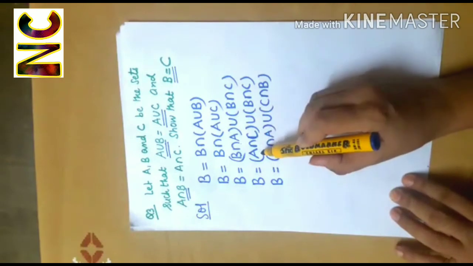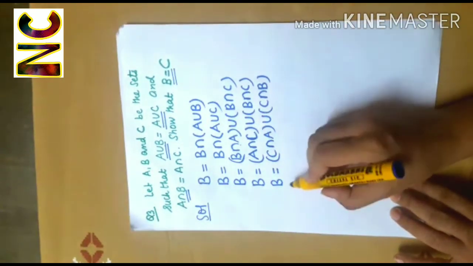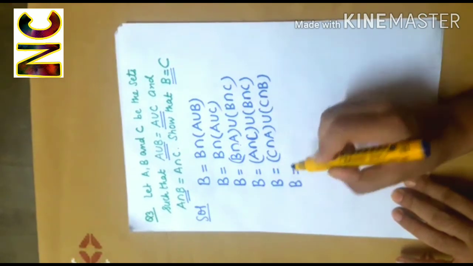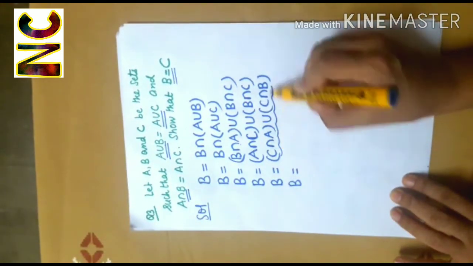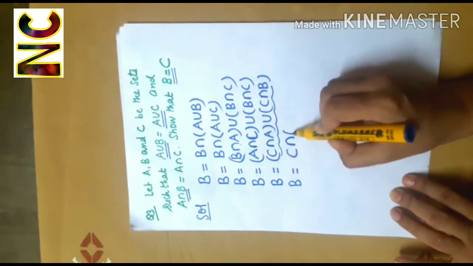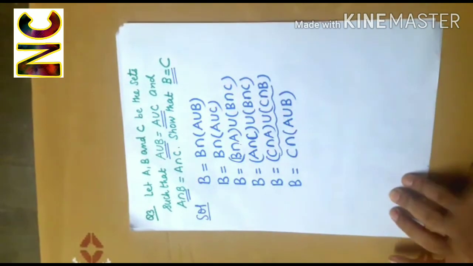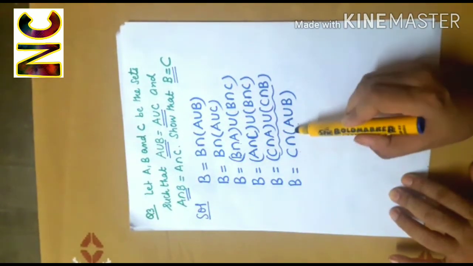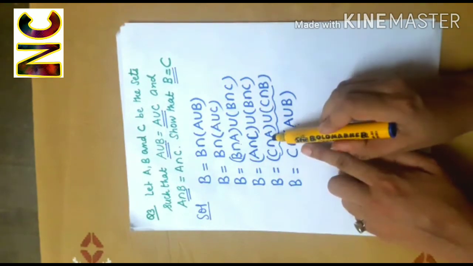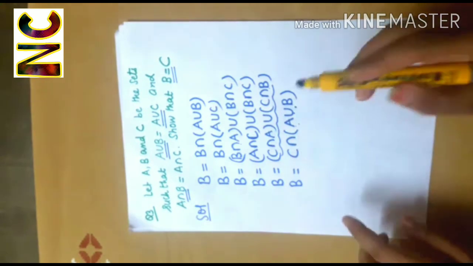So whether I say A intersection C or C intersection A, it means the same. Now, can I write this as C intersection A union B? Distributive law. Because when you open the bracket, I'll get C intersection A union C intersection B.